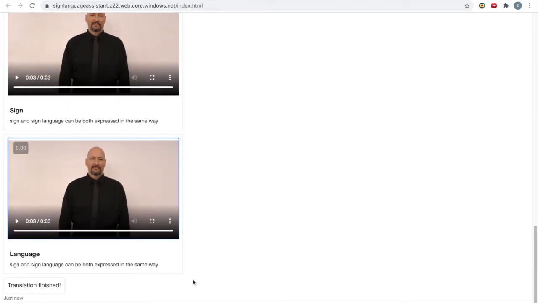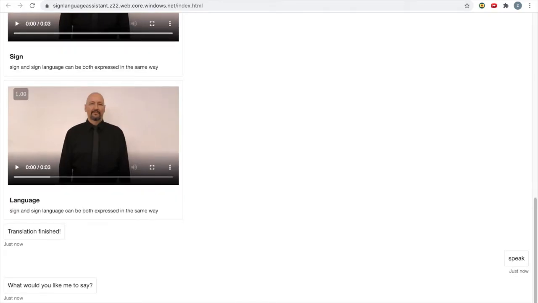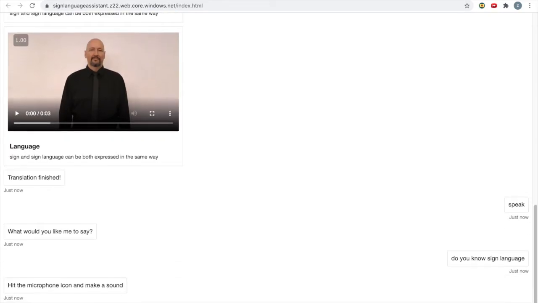The next thing that I will show is the text-to-speech capability of the bot. So the entire idea behind speech is that people who are deaf cannot speak, but can make sounds. With this in mind, we created a functionality that will say whatever is typed after making a sound. Let me show you how it works. I type in speech and it asks me what I want to say. I type in do you know sign language? Now it asks me to hit the microphone and make a sound.